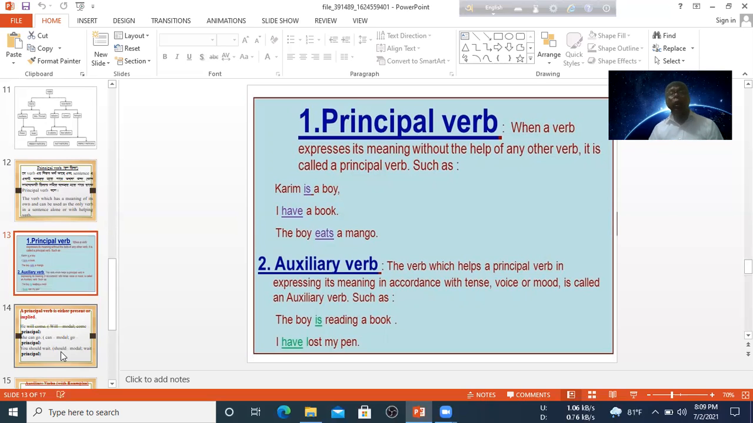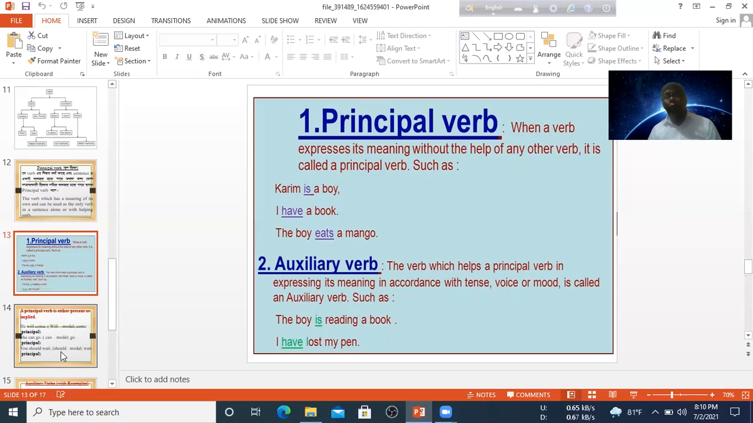Koremi is a boy. In this sentence is is a principal verb. There is only one verb, so surely it is a principal verb. I have a book. In this sentence, have is the only verb, so have is a principal verb. The boy eats a mango. In this sentence, the boy is third person singular number, so I have added s or es with the verb.